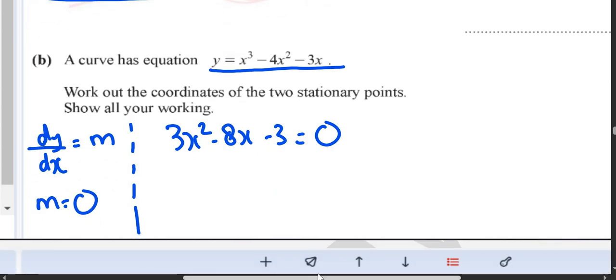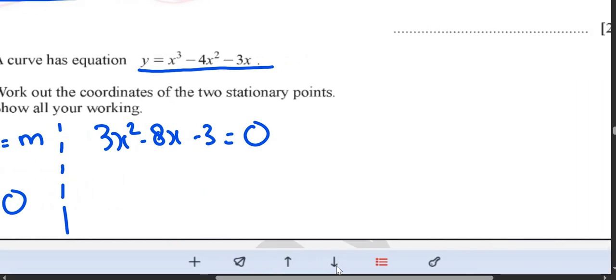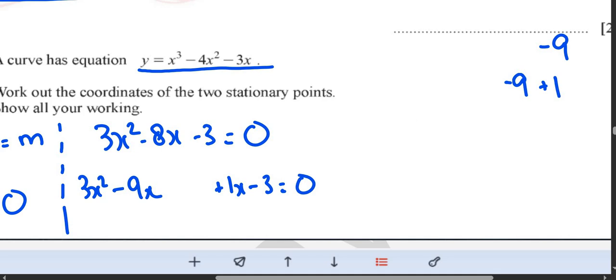Now we will solve this question. You will first do 3 multiplied by 3, which is minus 9. Tell me two numbers such that when you multiply them, you get minus 9, and when you add them, you get minus 8. So the two numbers are minus 9 and plus 1. So I will write 3x squared minus 9x plus 1x minus 3 is equal to 0.